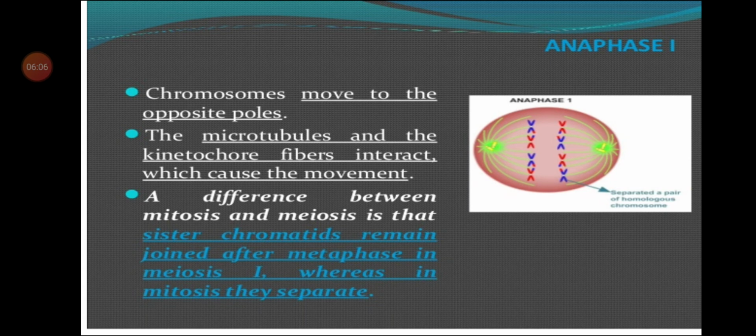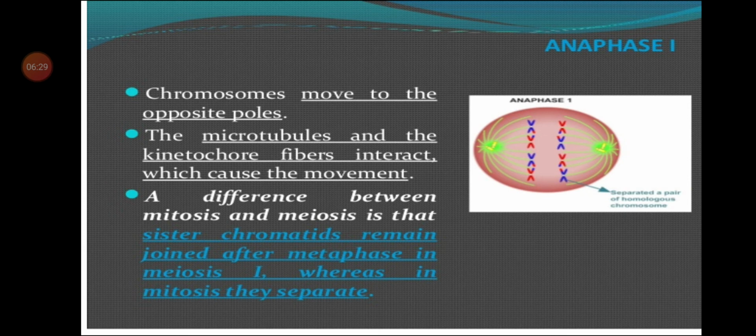This is reductional division. The sister chromatids of each chromosome are connected by a common centromere. Both sister chromatids of each chromosome are now different in terms of genetic content, as one of them has undergone the recombination.